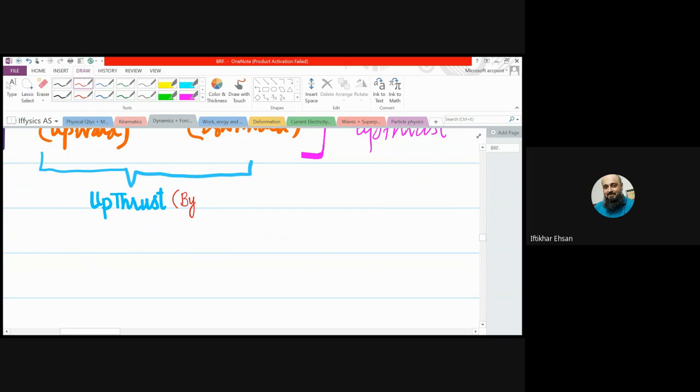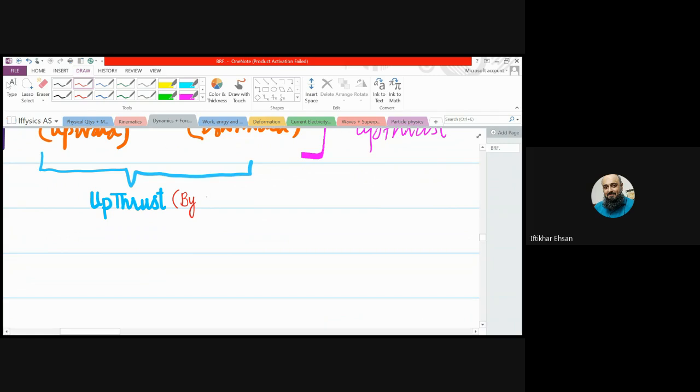Beta, if you throw anything from your hand in air, it goes very fast downward. But whatever the thing you drop in water, it always slows down, right? It could be its resistance or friction as well, but the upthrust is involved. How do you feel your weight when you are inside the water? You feel lighter. It means there is something supporting your weight. The upward force is upthrust.